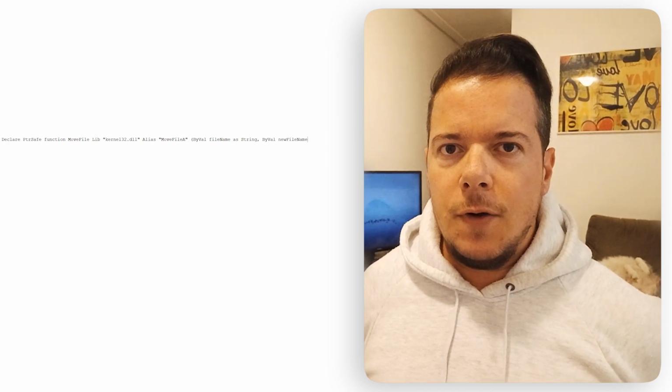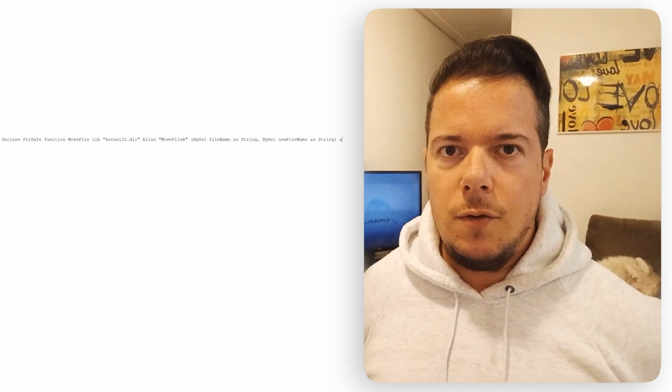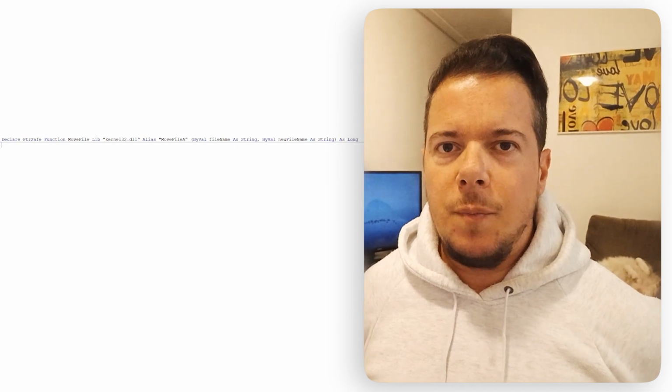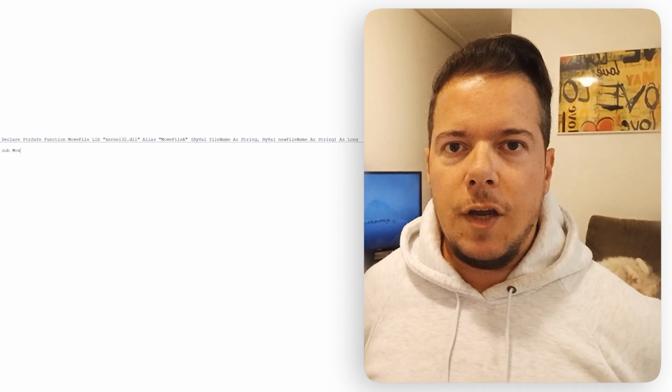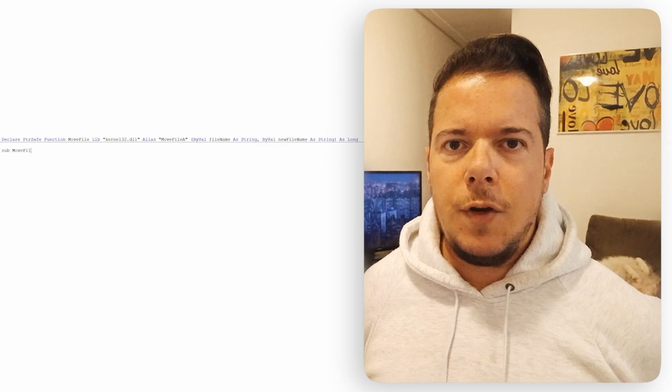Now with the keyword function, you will state the name of the function, and with the keyword lib, you will inform which library contains the function. In this case, the kernel 32 DLL. Now use the keyword alias to give a different local name to the function if you want to. This API will need 2 parameters, one with the current location of the file, and another string with the new